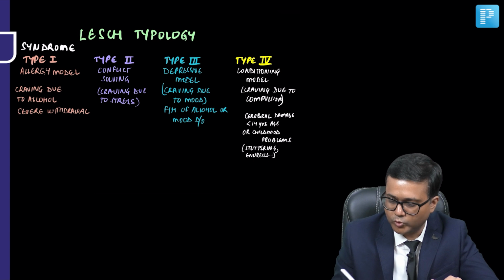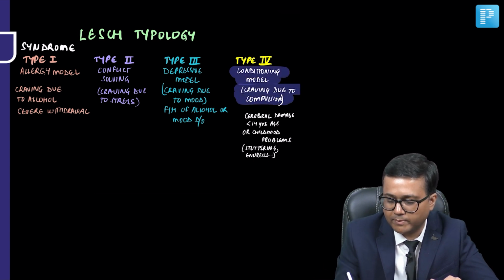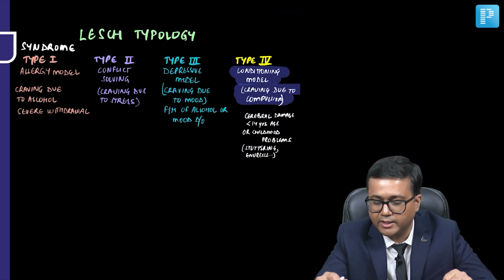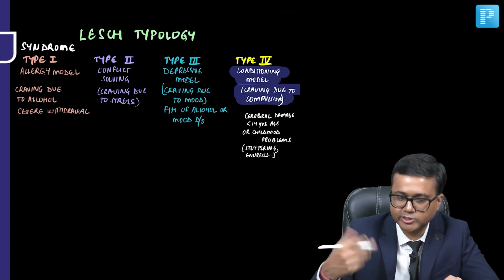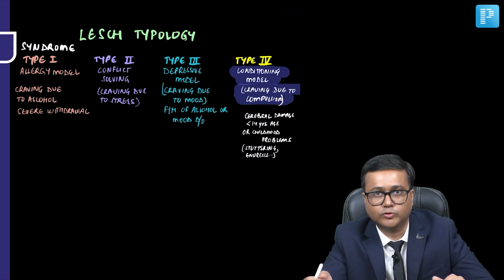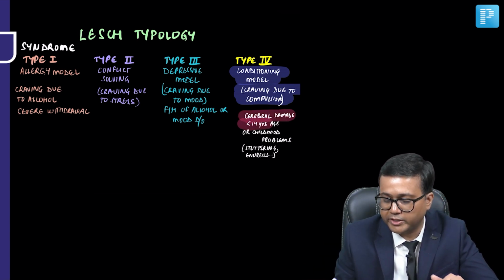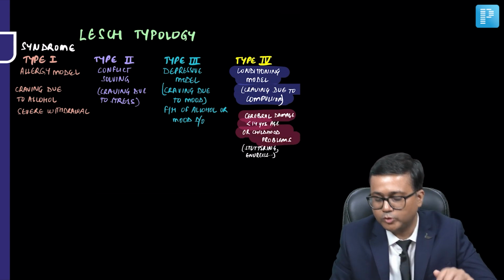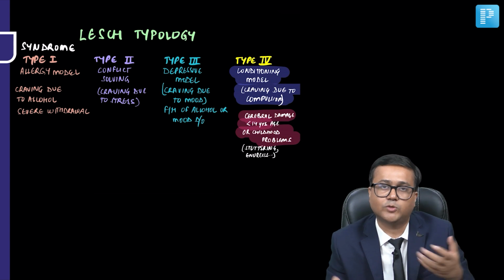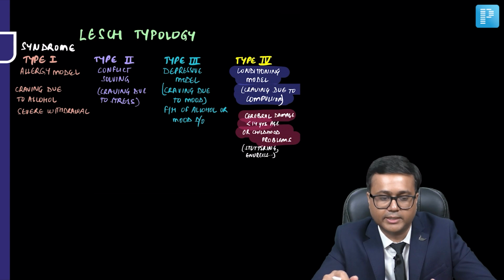And lastly, type 4 is the conditioning model. Here, craving is due to compulsion. Many times a patient may have compulsions. And interestingly, in these patients there may be severe somatic disease before 14 years of age. So cerebral damage may be there before 14 years, or there may be some childhood problems such as stuttering or enuresis, which may be seen in these individuals. So these are the 4 types in the Nice typology.